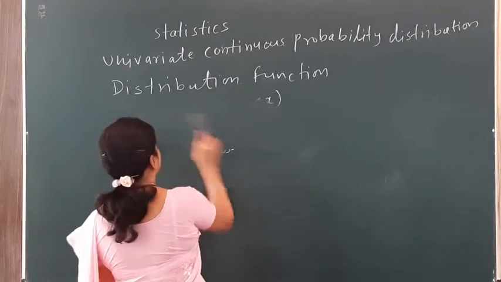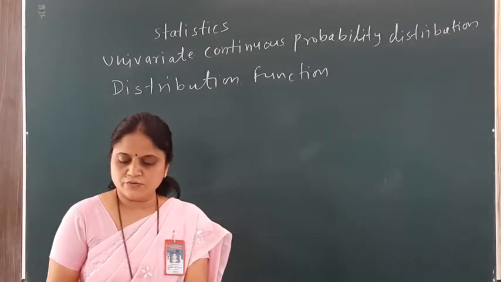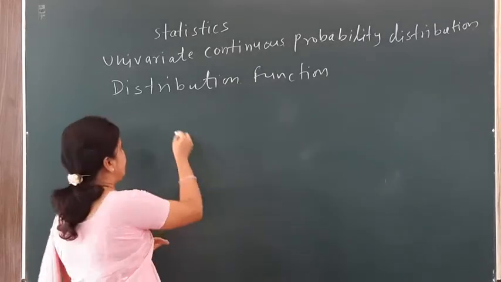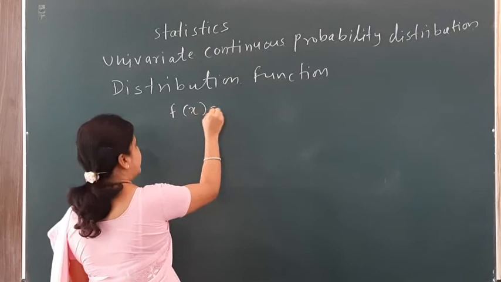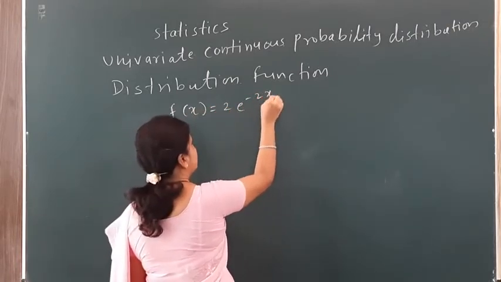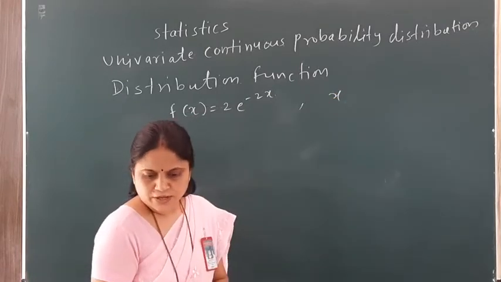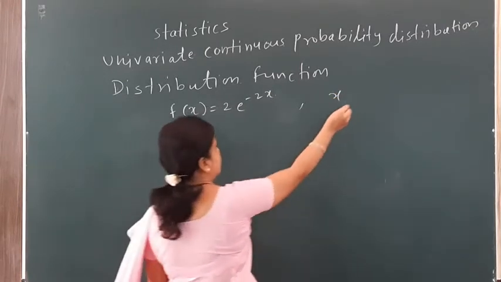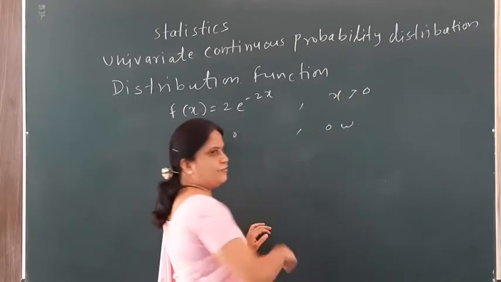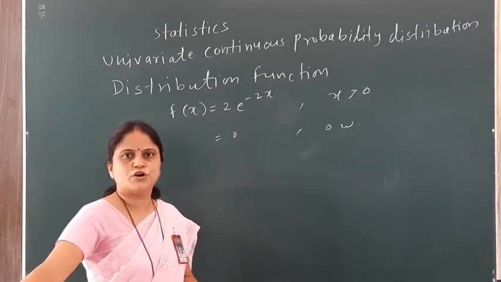So the first example is: we are given the random variable X with PDF f(x) equal to 2 e raised to minus 2x for x greater than 0, and 0 otherwise. So this is my PDF which is given to us. Now we need to find the distribution function of X.